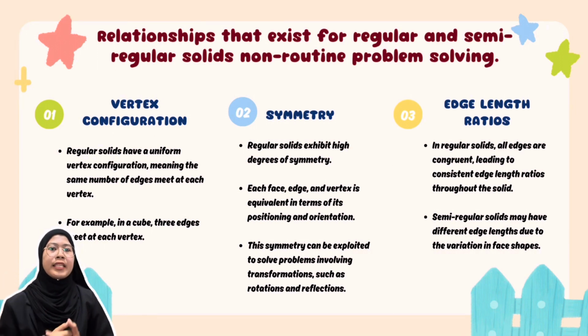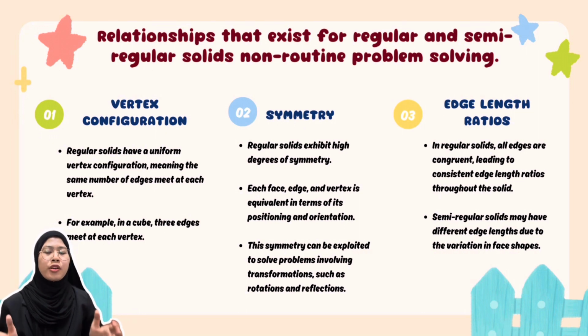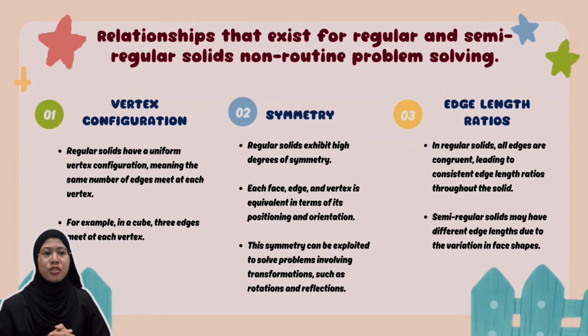The third one is edge-length ratio. In regular solids, all edges are congruent, leading to a consistent edge-length ratio throughout the solid. Semi-regular solids may have different edge lengths due to the variation in face shapes. Analyzing the ratio of edge lengths and their implication for the overall structure can be a non-routine problem challenge.